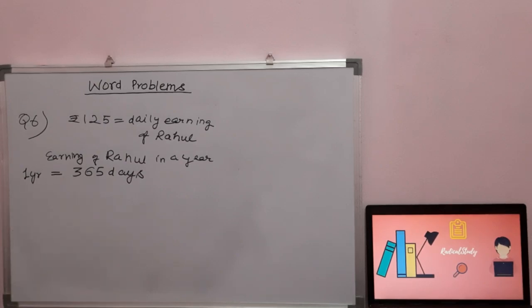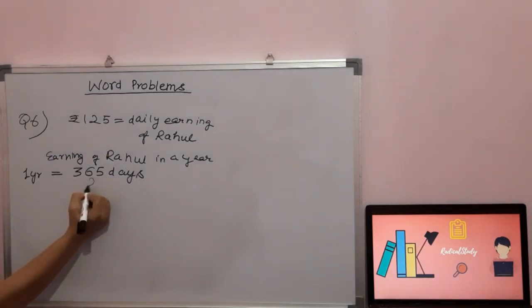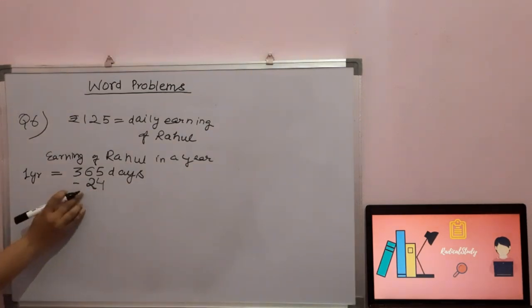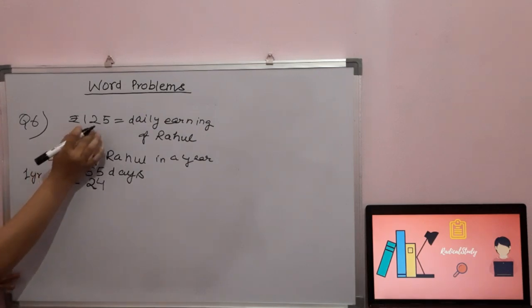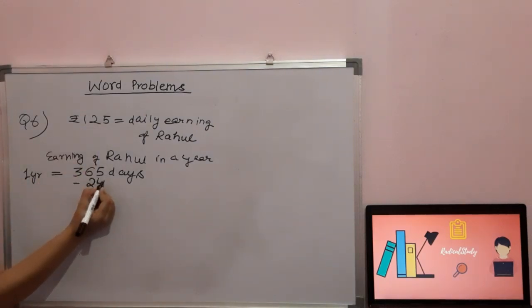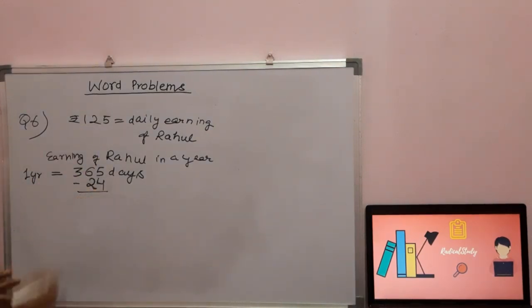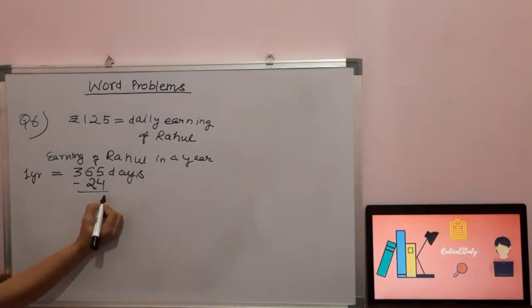So as mentioned in the question, there were 24 holidays in that year. मतलब उस साल में जितना वर्क उन्होंने डेली बेसिस पे किया उसमें से 24 दिन उन्होंने छुट्टी ली. On 24 days there was holiday. So how many days are left? Working days निकालने.